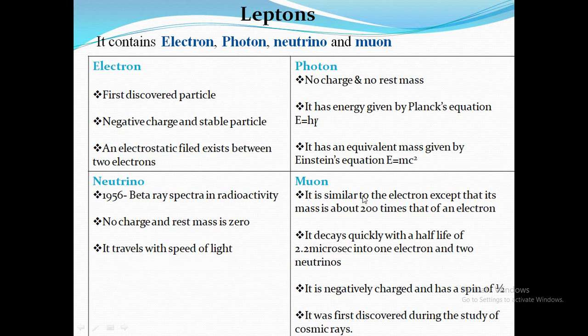Muon: the muon is similar to the electron, with the only exception that its mass is 200 times that of the electron. It decays quickly, with a half-life of 2.2 microseconds, into 1 electron and 2 neutrinos. It is negatively charged and has a spin value of 1/2, so it follows Fermi-Dirac statistics and is called a fermion. It was first discovered during the study of cosmic rays.